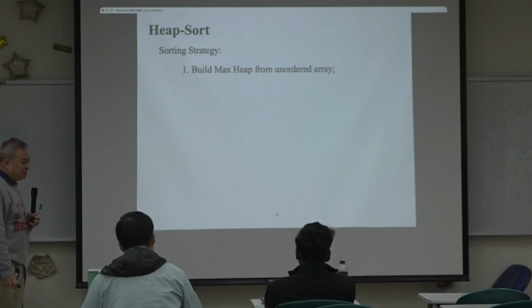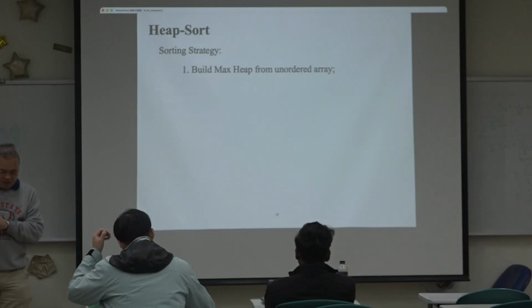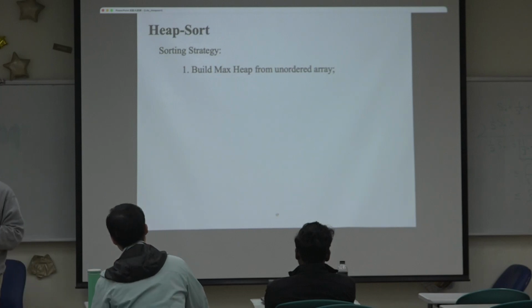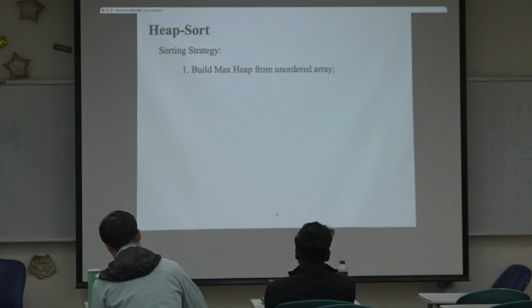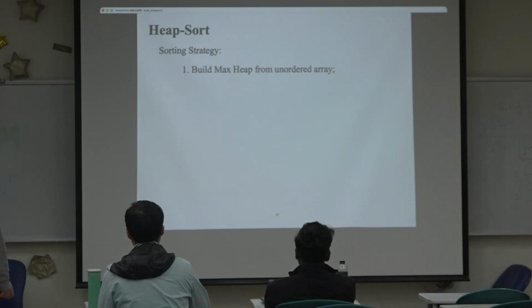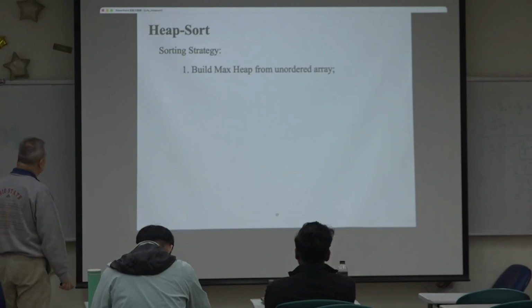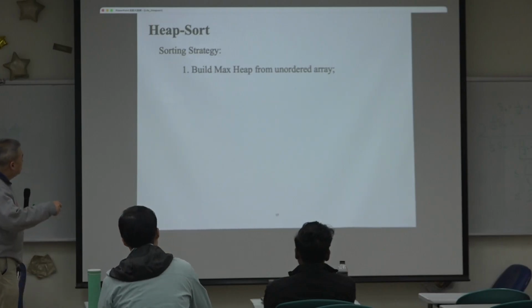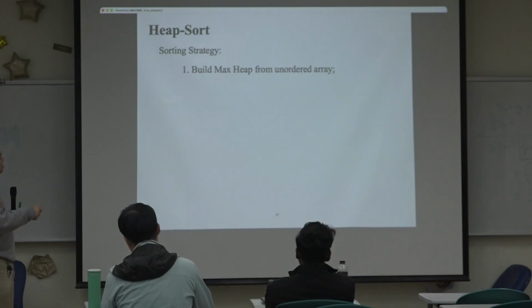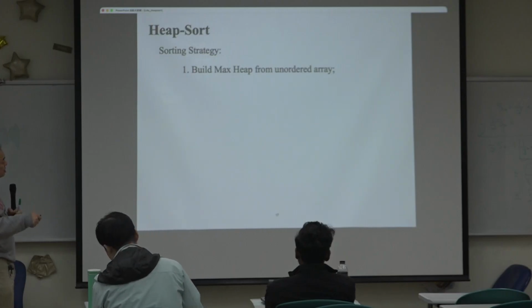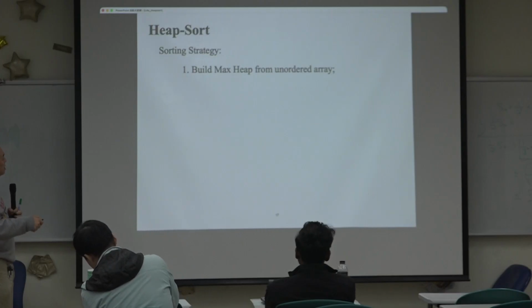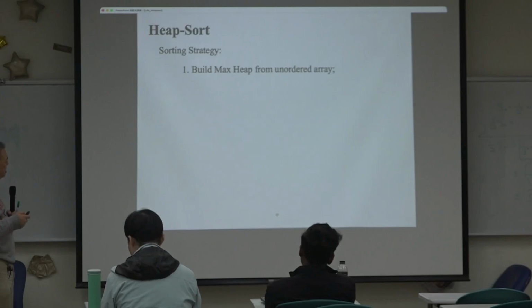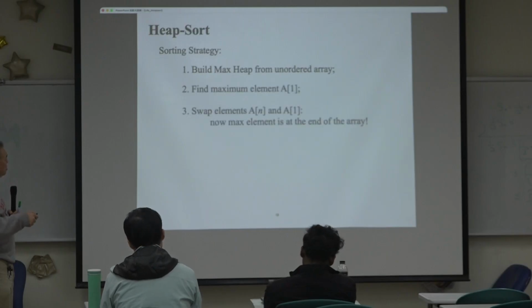So finally, we are able to talk about how to use max heap to do the heap sort. First, of course, we need to build the max heap from the unordered array. This is called building the max heap, and it takes linear time to get the job done.